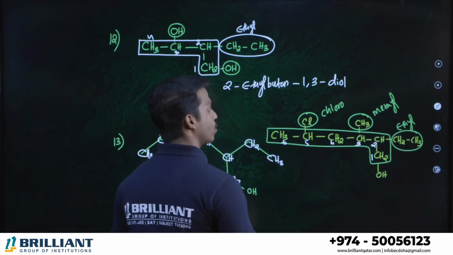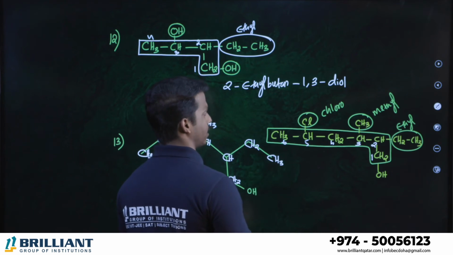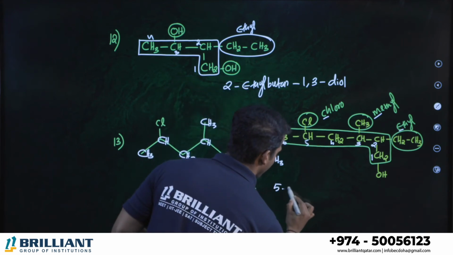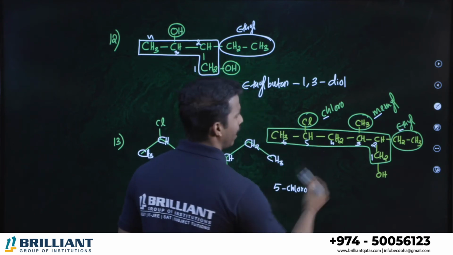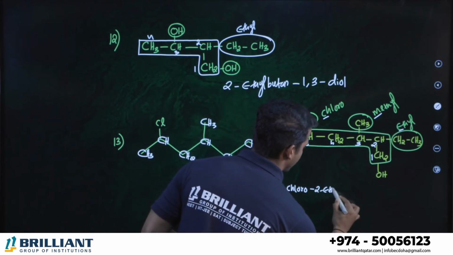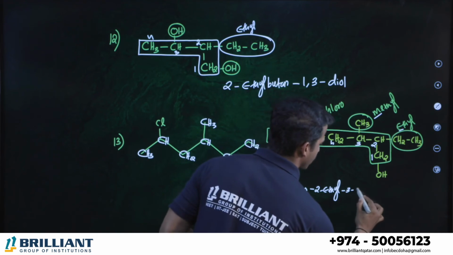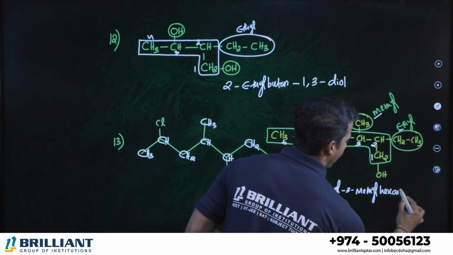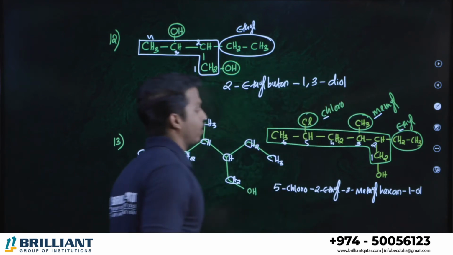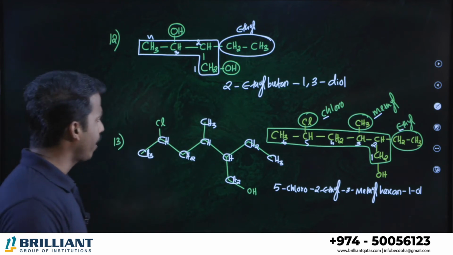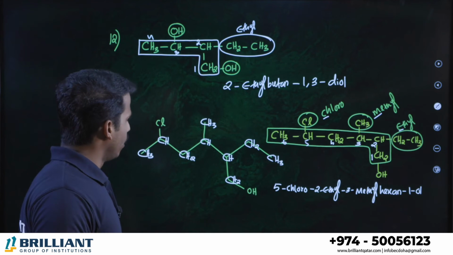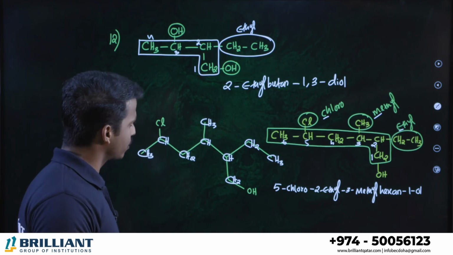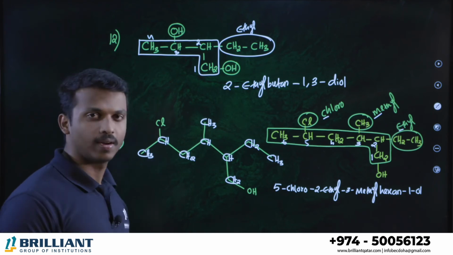Let's go for the prefixes. Branches we can write first: chlorine, ethyl, methyl, which is alphabetical order. First chlorine, so we say 5-chloro. Second position ethyl, 2-ethyl, then third position methyl, 3-methyl. Total how many carbon in the chain? Total 6 carbon, therefore hexane, and first position there is an alcohol. All of you check whether the positions are correct. 5-chloro, 2-ethyl, 3-methyl, hexane, first position alcohol, therefore 1-ol. Clear?